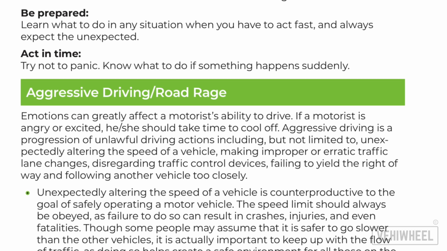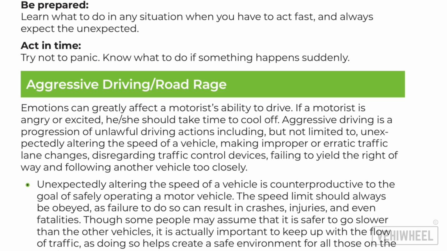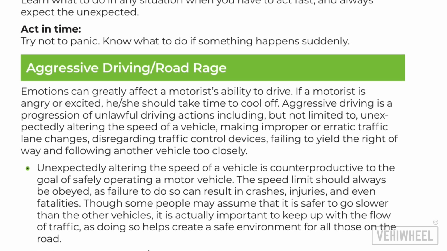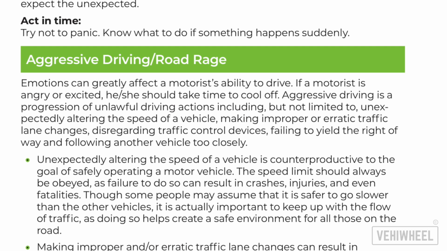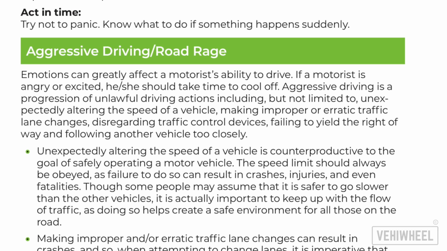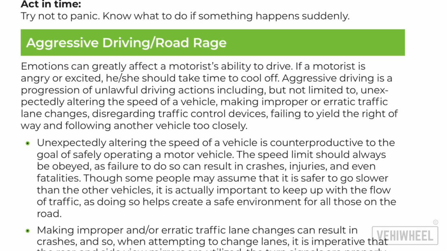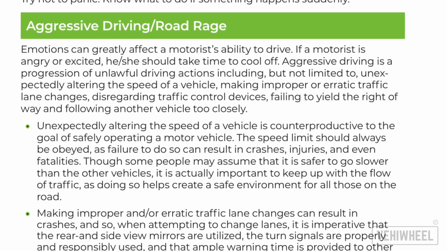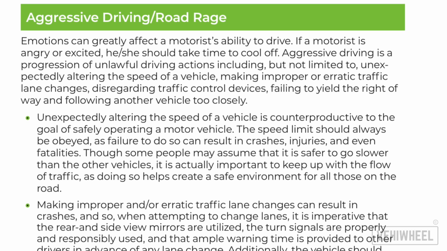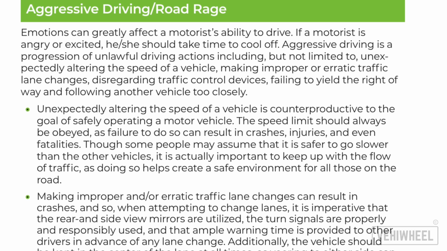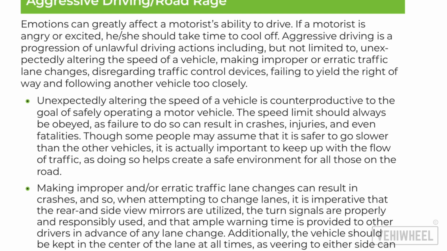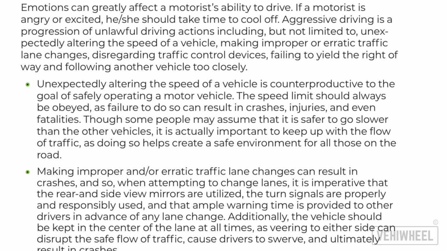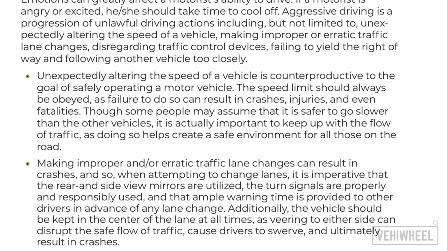vehicle too closely. Unexpectedly altering the speed of a vehicle is counterproductive to the goal of safely operating a motor vehicle. The speed limit should always be obeyed, as failure to do so can result in crashes, injuries, and even fatalities. Though some people may assume that it is safer to go slower than the other vehicles, it is actually important to keep up with the flow of traffic, as doing so helps create a safe environment for all those on the road.